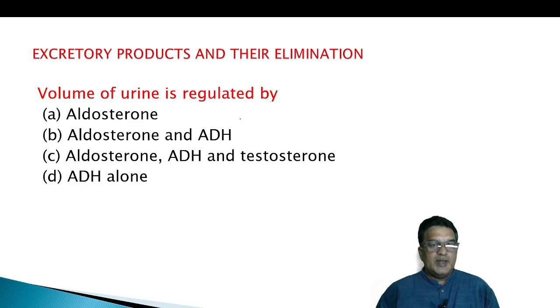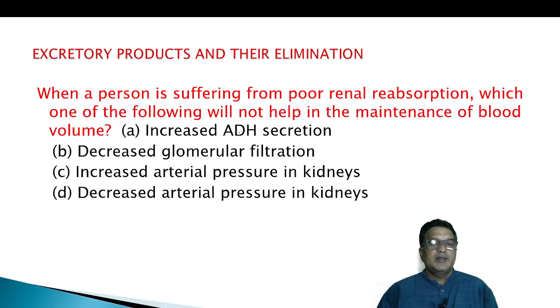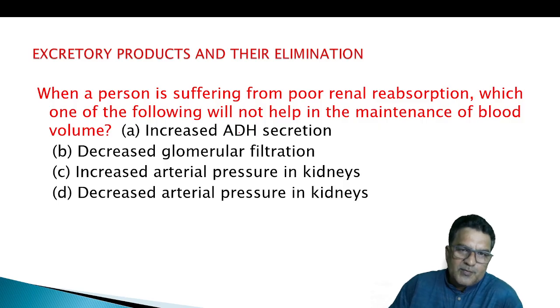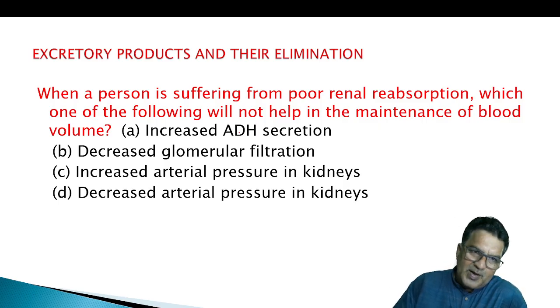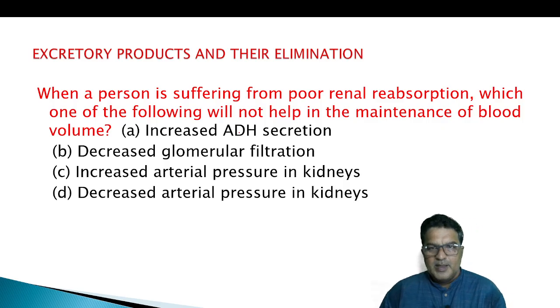The volume of urine is regulated by aldosterone and ADH, aldosterone only, aldosterone, ADH and testosterone, or ADH alone. We discussed this just now: aldosterone and ADH influence absorption of water and salts. Next: when a person is suffering from poor renal reabsorption, which one of the following will not help in the maintenance of blood volume?